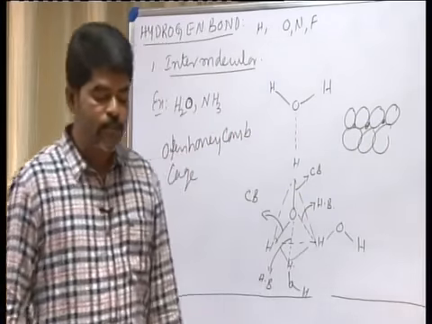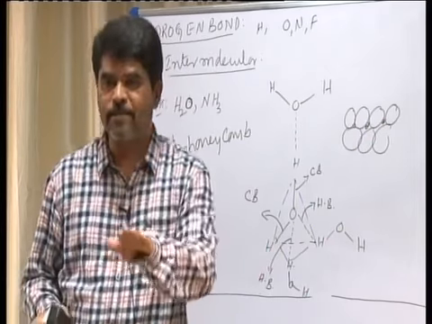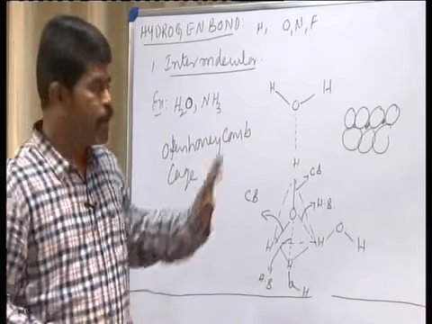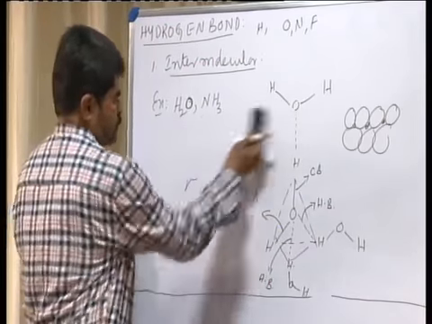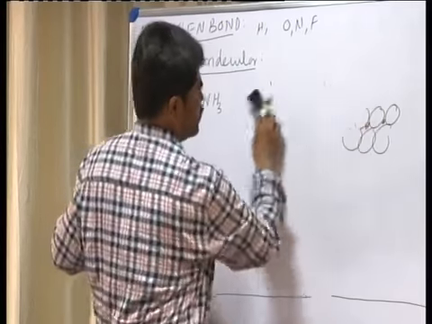Due to the existence of the space in ice, the density of ice is always less compared to that of water. Hence, always ice floats on water.